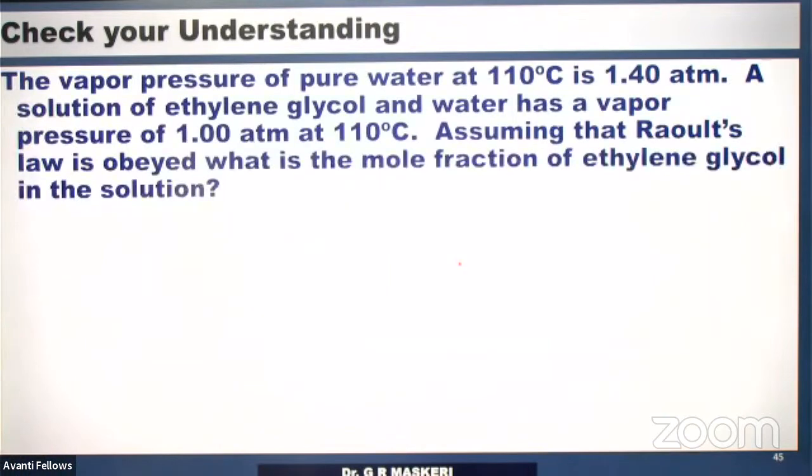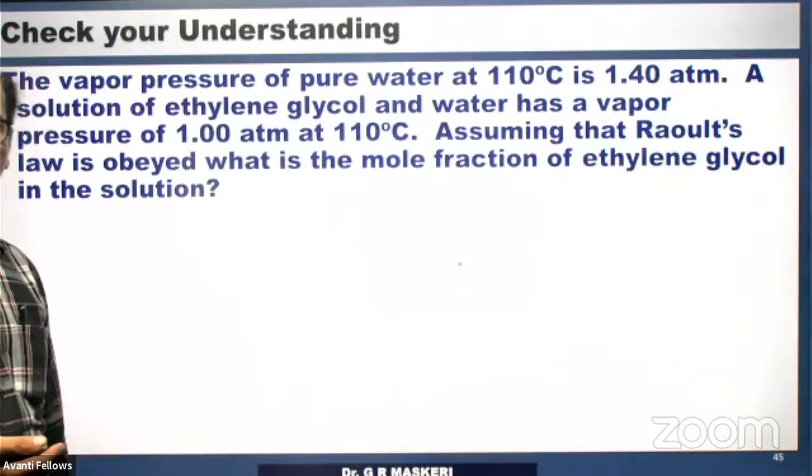Okay, check your understanding. The vapor pressure of pure water at 110 degrees Celsius is 1.40 atmosphere. The solution of ethylene glycol and water has a vapor pressure of 1 atmosphere at 110 degrees Celsius. Assuming that Raoult's law is obeyed, what is the mole fraction of ethylene glycol in solution?